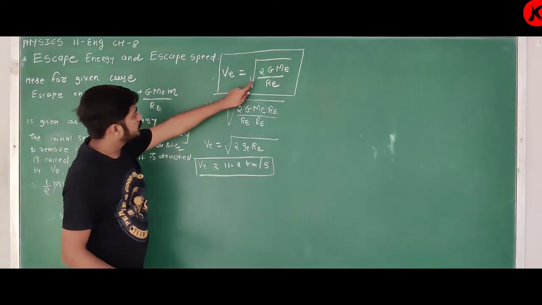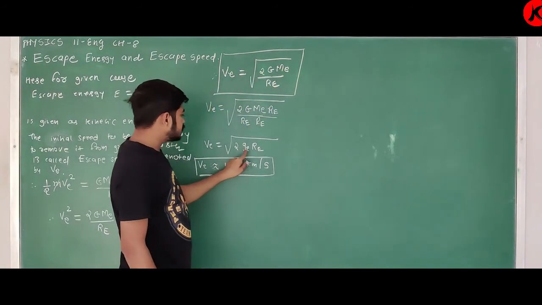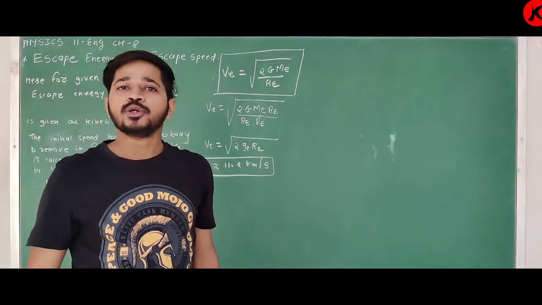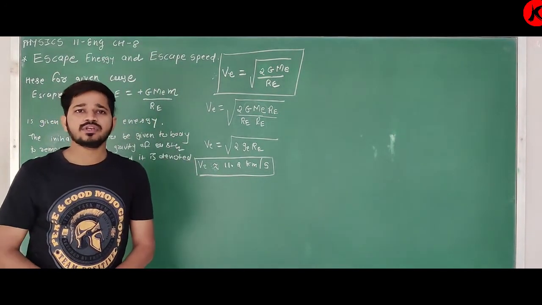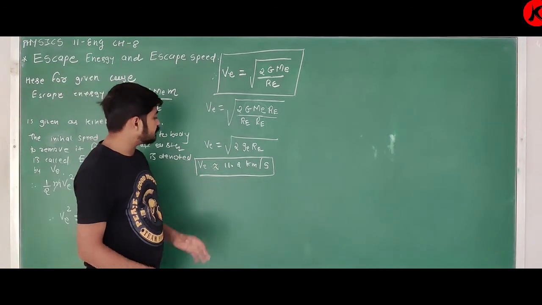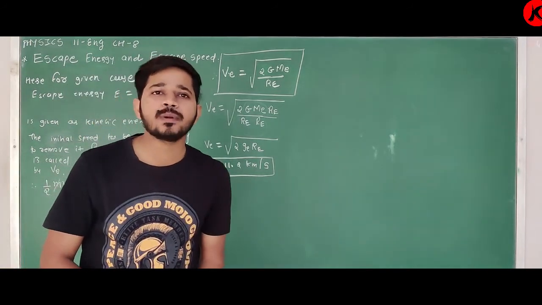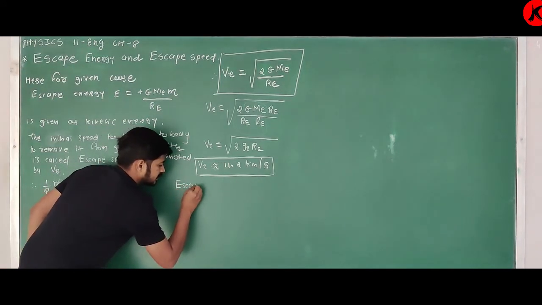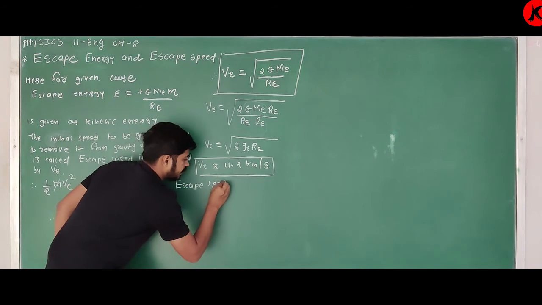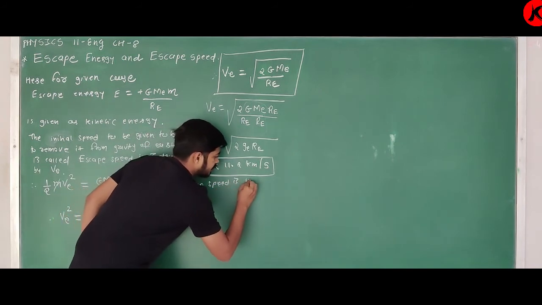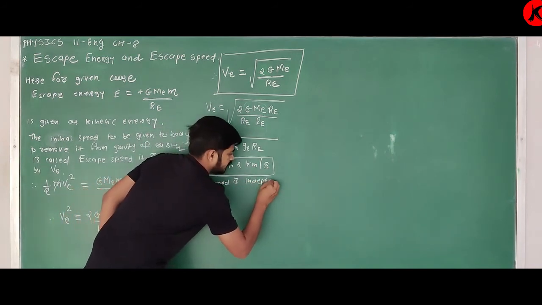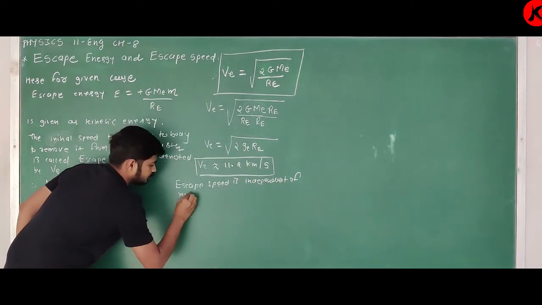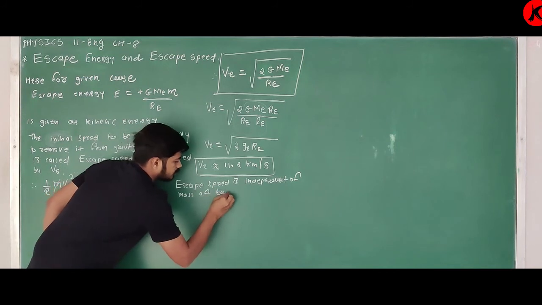And see, in 2GME upon RE, or 2GE RE, there is no mass of the object in the equation. It means this escape speed is independent of the mass of the body.